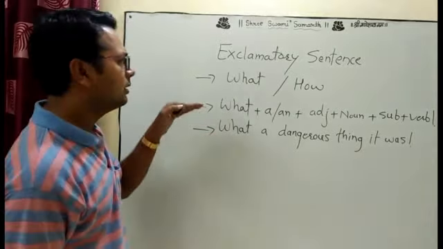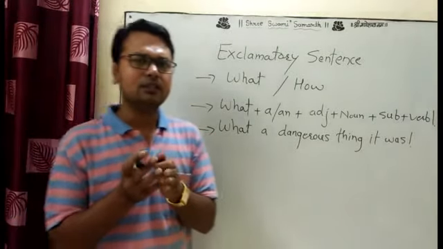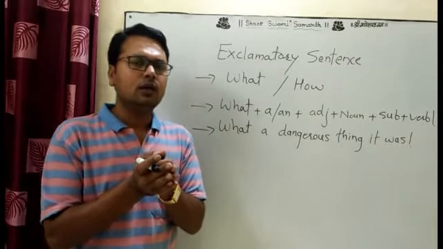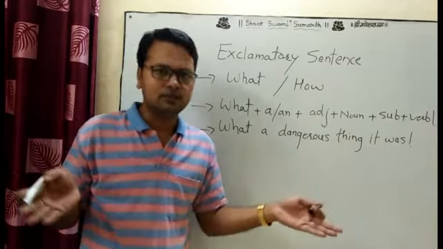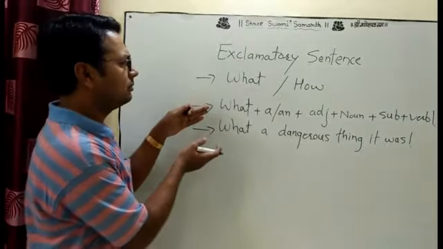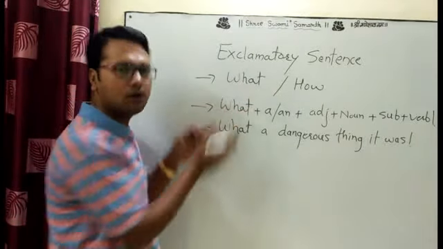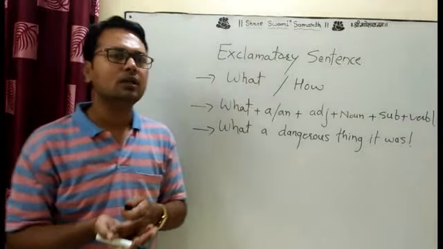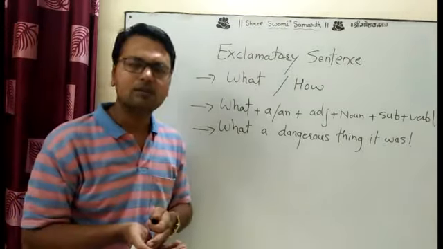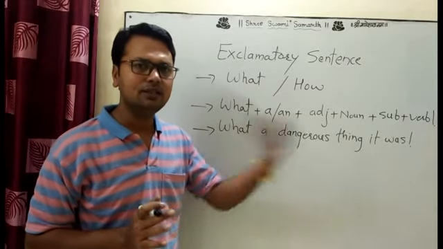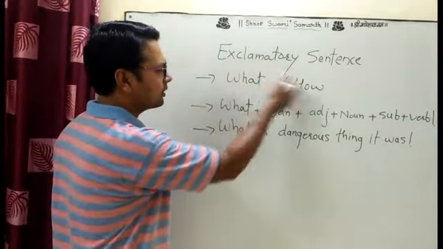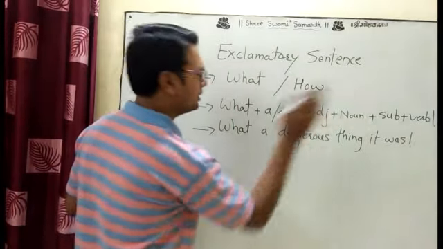Okay. Actually, the exclamatory sentence is also classified into two types. This is the first type: the sentence starts from the what and how. There are also other sentences, which have no what and how, but they are exclamatory. We will see that next. Now we are looking at only what and how. What a dangerous thing it was.